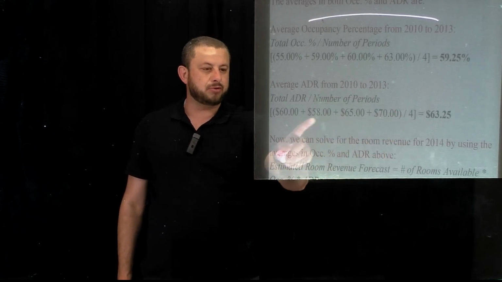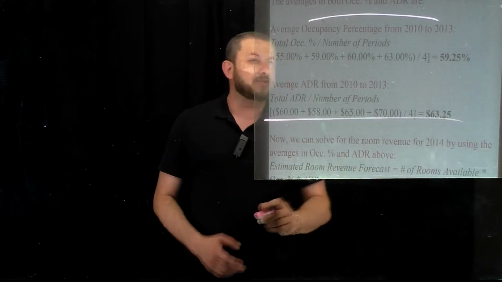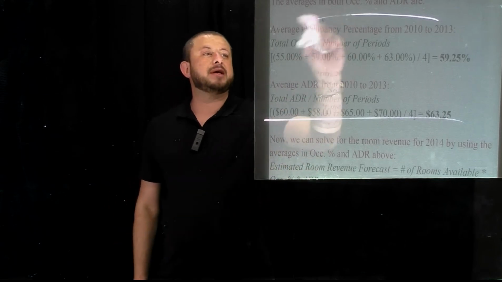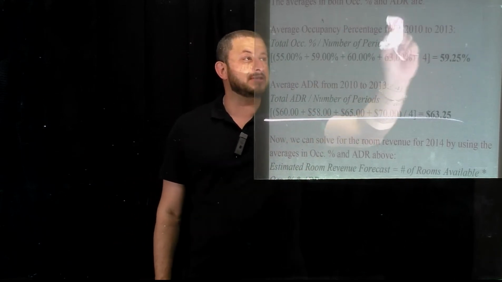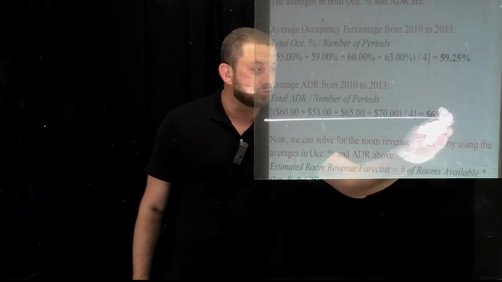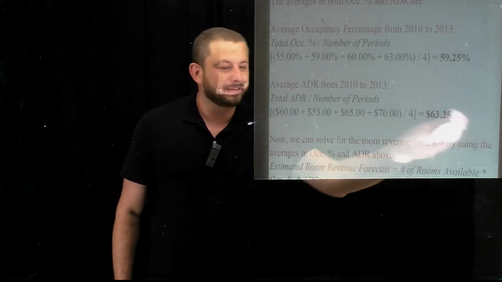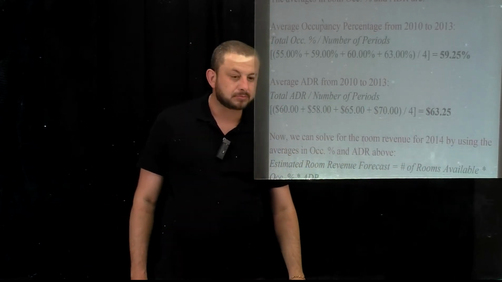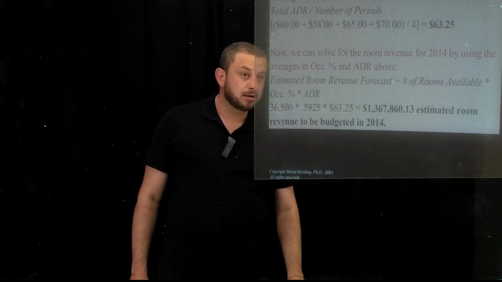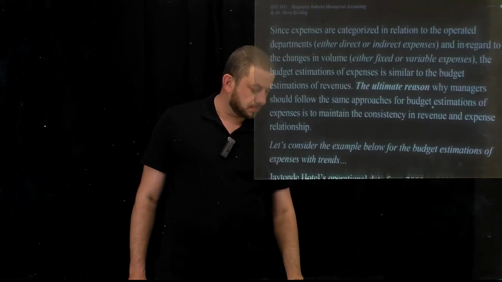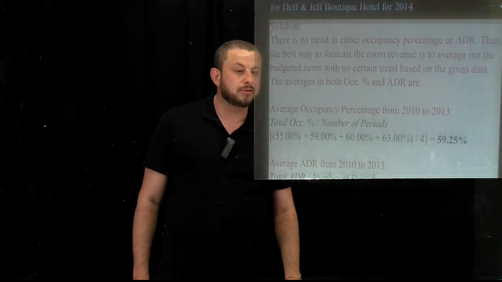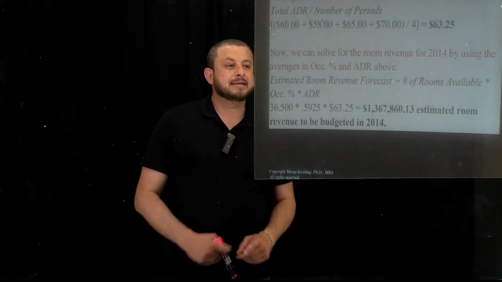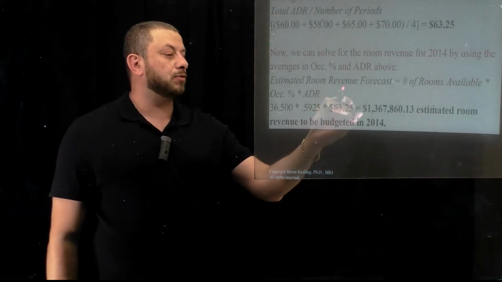I'm going to divide by 4, and $63.25 will be my budgeting assumption in the entire process for 2014, and then I will be able to find out the estimated room revenue.